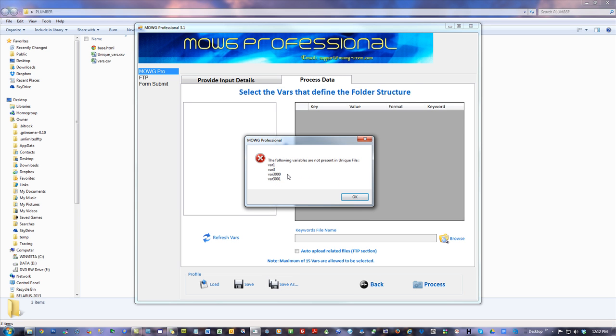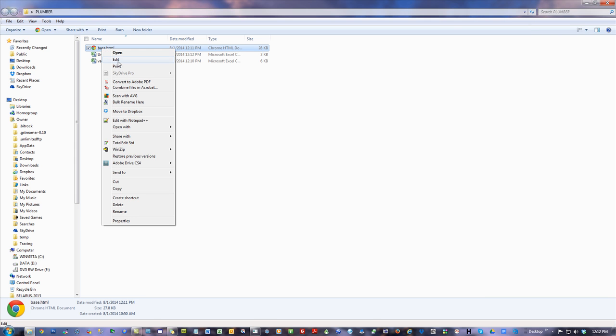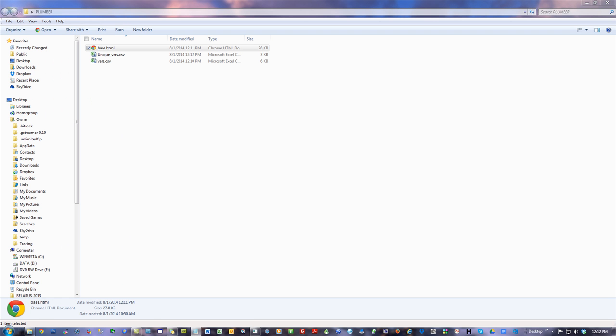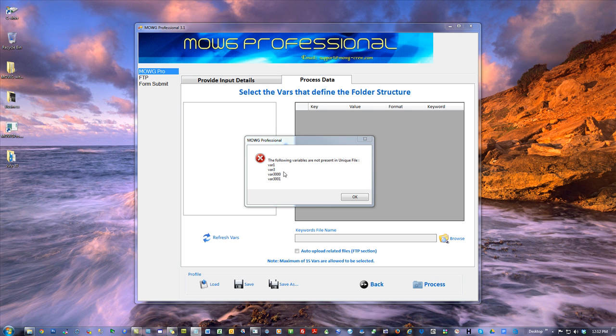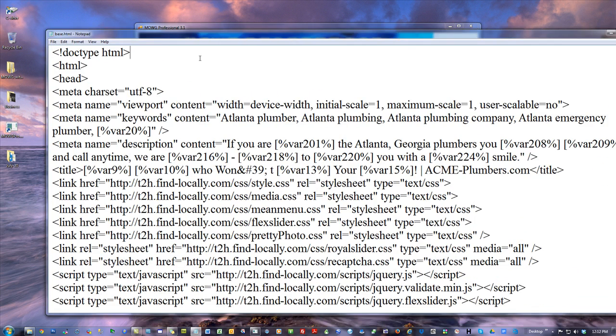Aha! Following variables are not in the unique file. They're not in the vars file, the unique file. Therefore, they are in the base. They got to be in one if it's telling you they're not in the other. So I'm going to figure that out. What was that again? 1, 3, 3000, and 3001. Those are all ones I don't want in the page.